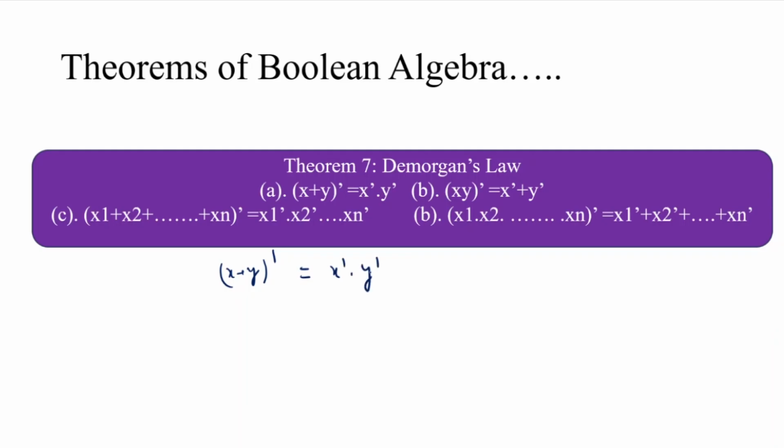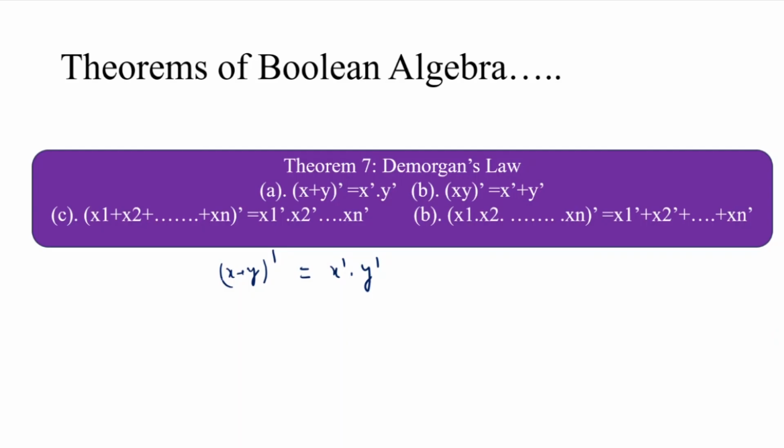This means when the variables inside the bracket are together, after taking the complement, all the plus operators inside the bracket are replaced by dot, and each variable is in primed form, meaning complemented form.